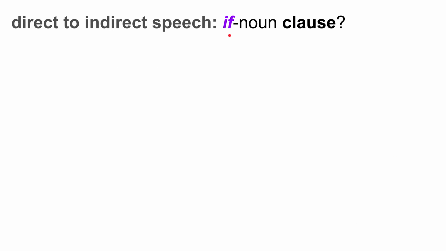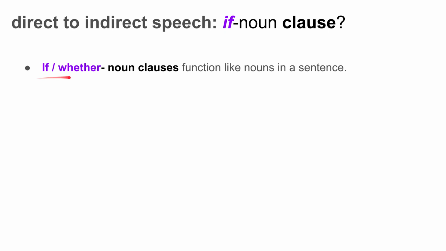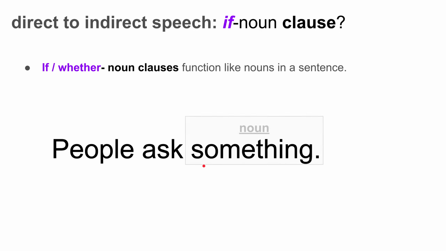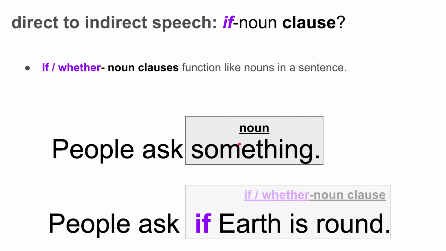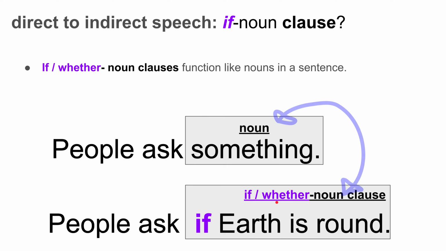Let's look now at if/whether noun clauses. If/whether noun clauses function like nouns in a sentence. For example, people ask something. Here the noun is something. I can replace something with an if/whether noun clause. People ask if the earth is round. Okay, here you can see how I replace something with "if the earth is round," and you can see how if/whether noun clauses function like nouns.